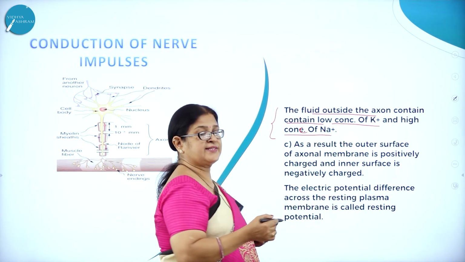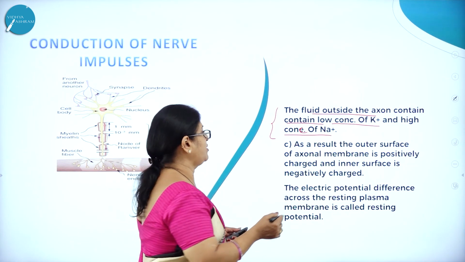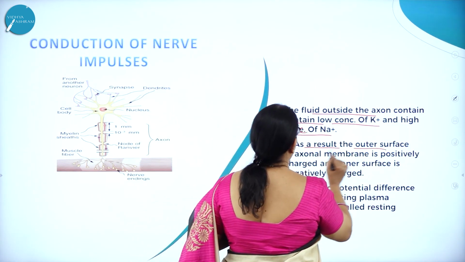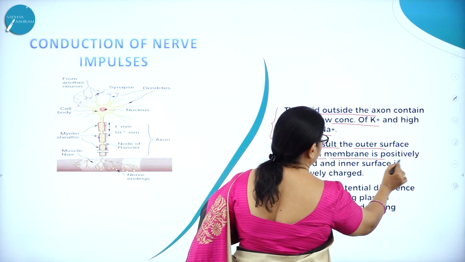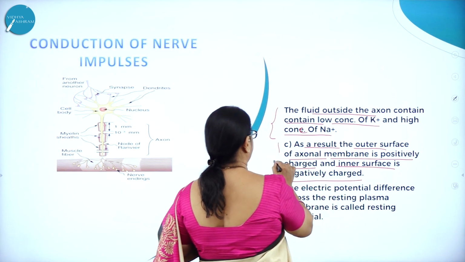This is against the concentration gradient. As a result, the outer surface of axonal membrane is positively charged and the inner surface is negatively charged.